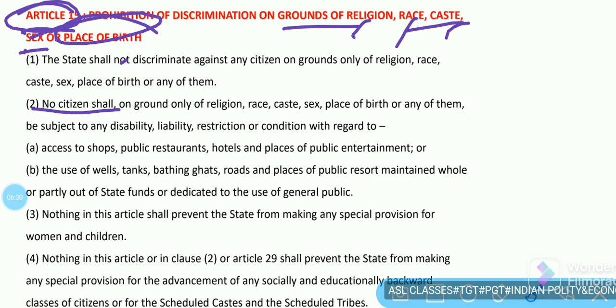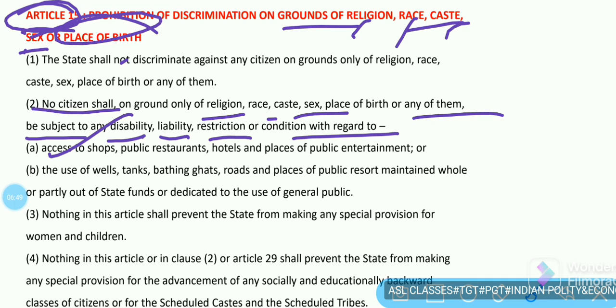No citizen shall, on grounds only of religion, race, caste, sex, place of birth, or any of them, be subject to any disability, liability, restriction, or condition with regard to access to shops, public restaurants, hotels, and places of public entertainment.